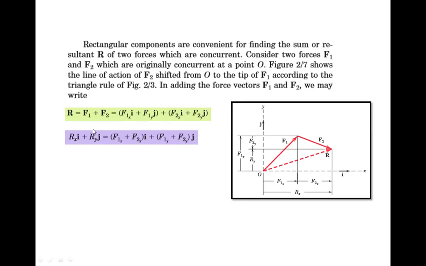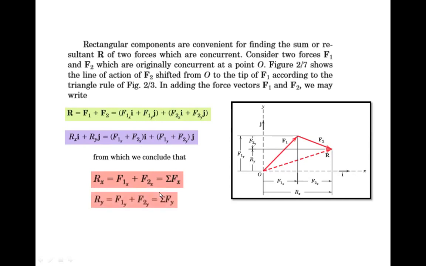Now by comparing, we can say Rx equals F1x plus F2x and Ry equals F1y plus F2y. Can I write like this? By this equation, we can say Rx is nothing but the summation of components of all forces in the x direction only, and Ry is the summation of components of all forces in the y direction.